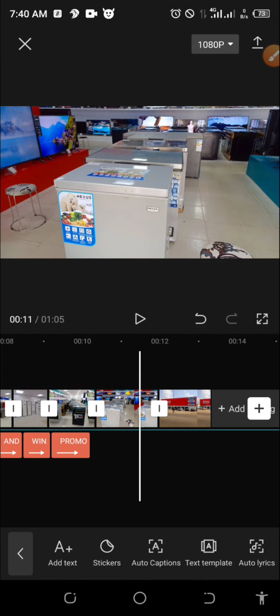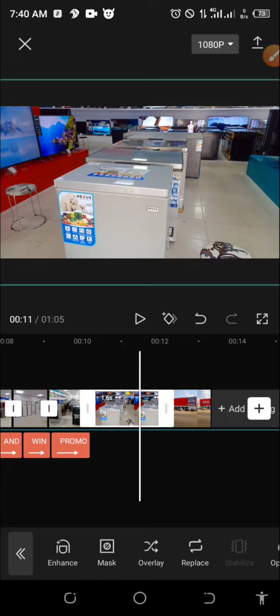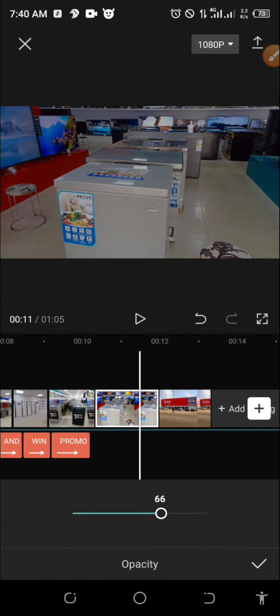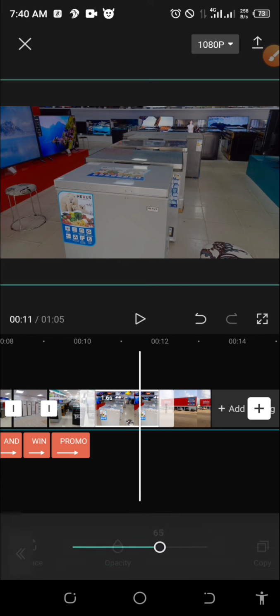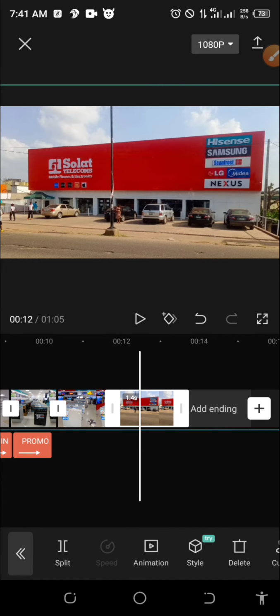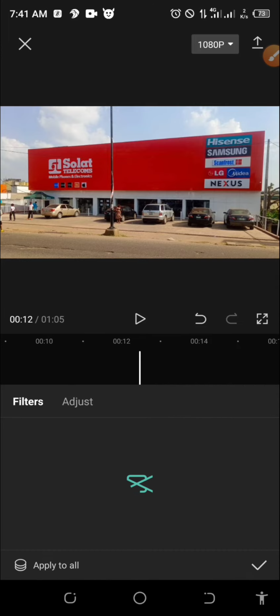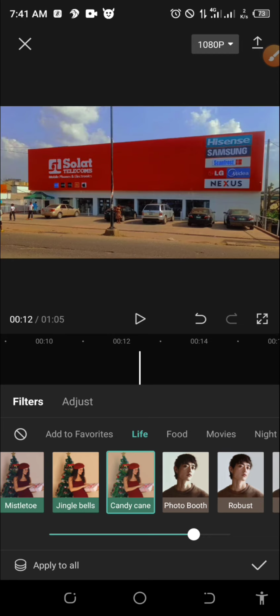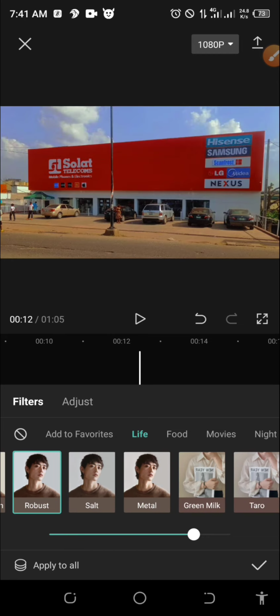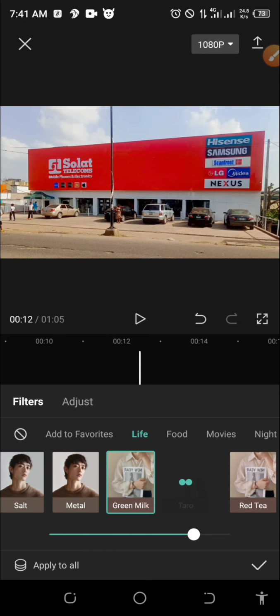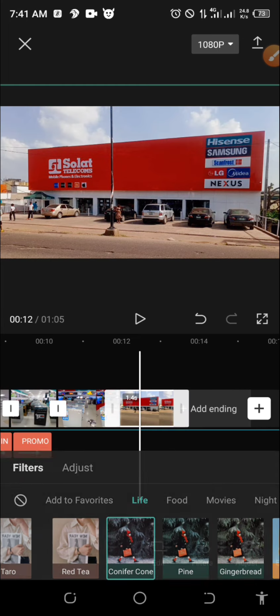Before the text, I think these ones were also blurred out. I will adjust the opacity to blur it out a little bit, okay? Yeah. Okay. I will also adjust the opacity. If I want this area to turn blue, I can either go to filter to adjust the color of the image. You can see filter, it will adjust the color of the image. This is color grading, right? You can use filter. If you don't want to use filter, you use what I showed you.